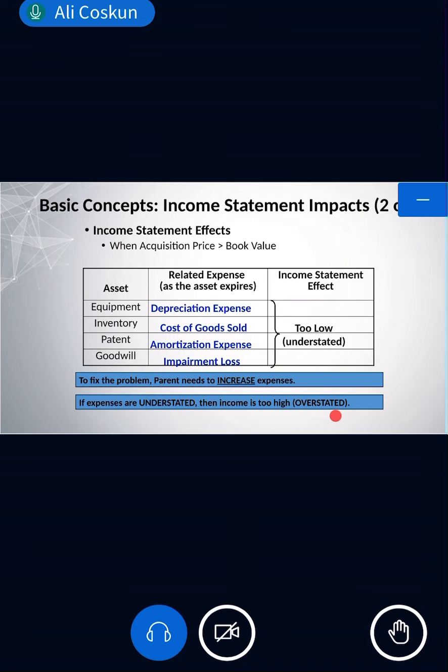Now, in this chapter, we will learn one more equity method entry. It's about what? Overstated or understated income. We should adjust this income. So income adjustment. We will add one entry for the equity method and two entries for consolidation. Equity method was 3, it will be 4. Consolidation entries will be 4.